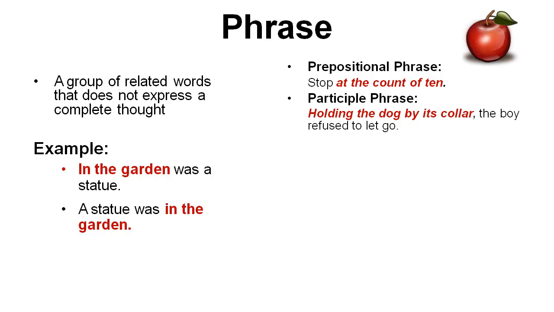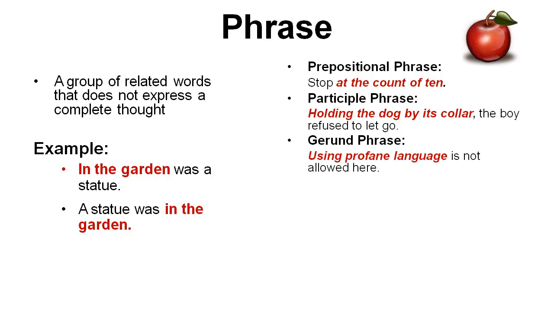Participle phrase. Holding the dog by the collar, the boy refused to let go. And of course, the highlighted holding the dog by its collar is the participle phrase. Gerund phrase. Using profane language is not allowed here. Gerunds are words that usually are used as verbs that are actually being used as a noun. When words that look like verbs are used as nouns, they are called gerunds. Using profane language is a gerund phrase that is being used as a noun.